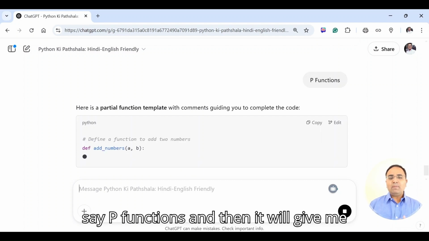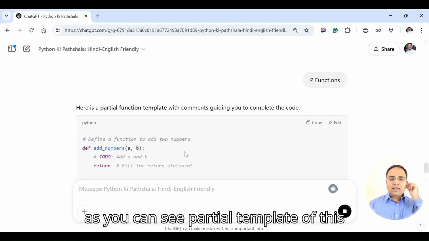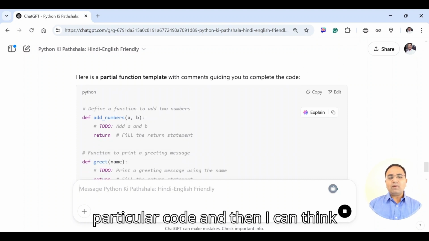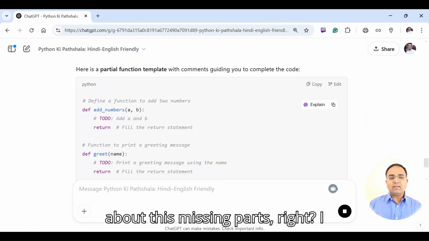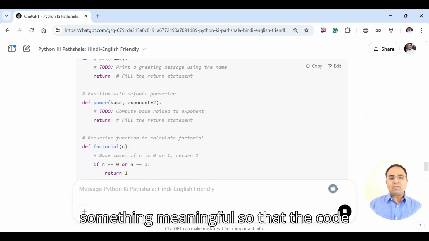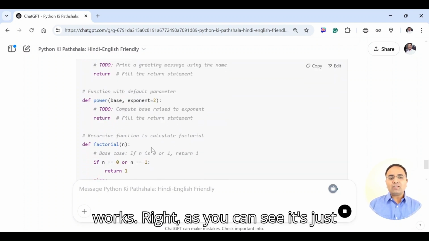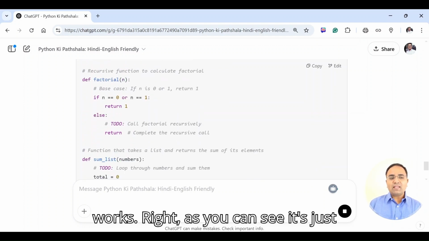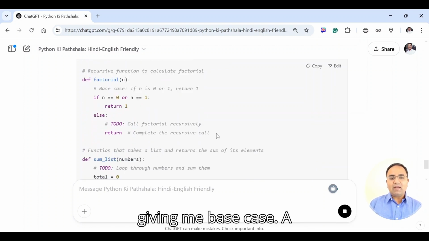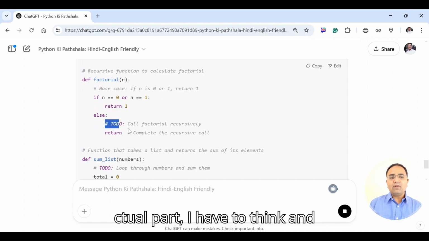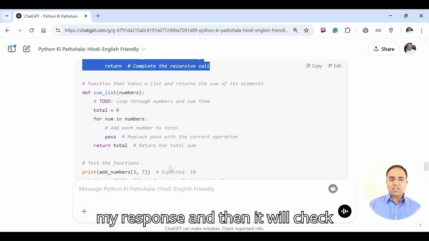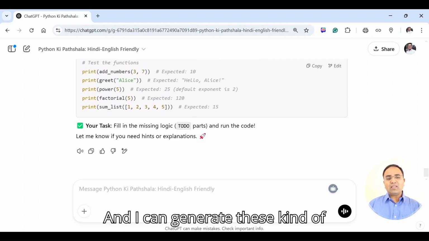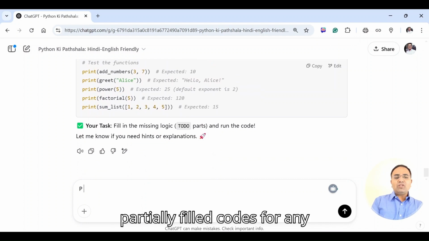So I will just say p functions, and then it will give me, as you can see, a partial template of this particular code, and then I can think about the missing parts, right? I have to write something over here, something meaningful, so that the code works properly. As you can see, it's just giving me the base case. The actual part, I have to think about and write on my own, right? Then I can give my response, and it will check whether my response is correct or not, and I can generate this kind of partially filled code for any topic, right?